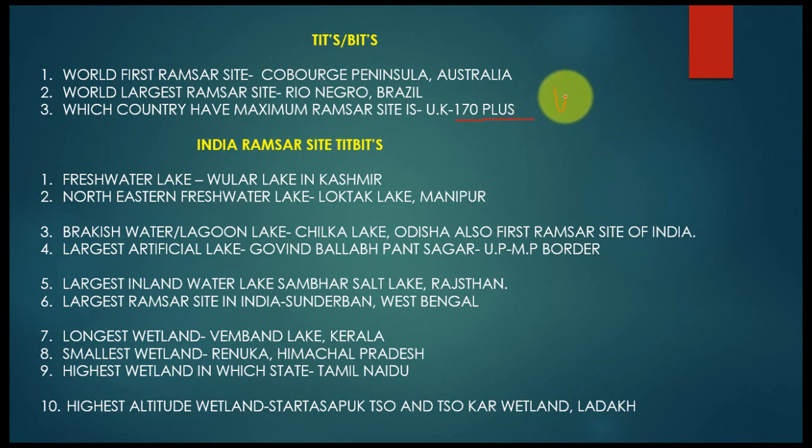I'll tell you the four countries that combine to become the United Kingdom: Scotland, Wales, Northern Ireland, and England. These are the four countries that comprise the UK.